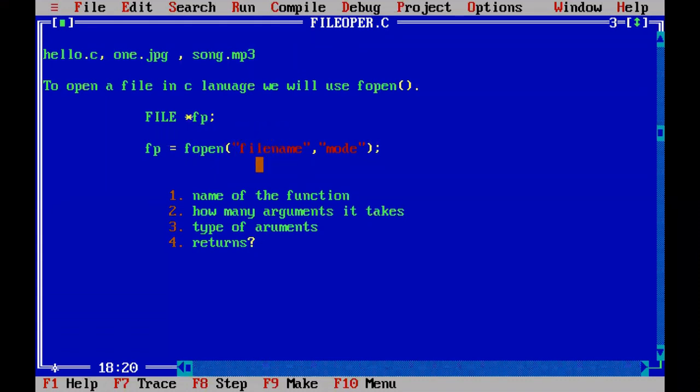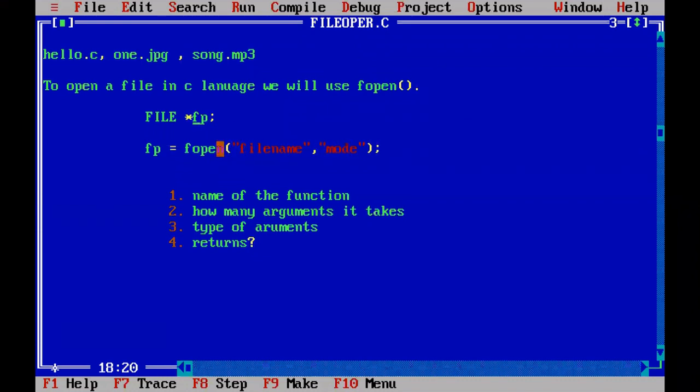But what is the requirement? The fopen function will take two arguments. First is which file you are going to open. That file name you have to write as the first argument as a string, and the mode in which you are opening that file, whether for reading purpose, writing purpose, or in appending mode. For example, if I open this file in reading mode, you can only read. If you open this file in writing mode, you can only write data into the particular file that you opened with the fopen function, but you cannot read. Only the writing operation is allowed.